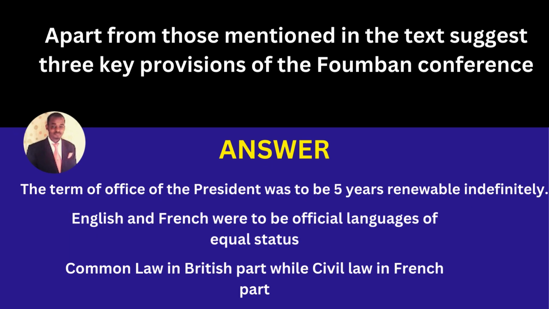Apart from those mentioned in the text, suggest three key provisions of the Foumban Conference. The office of the president was supposed to be 5 years, renewable indefinitely. French and English had to be the official languages of equal status. The British part was supposed to maintain British law, while the French part was supposed to maintain the civil law.